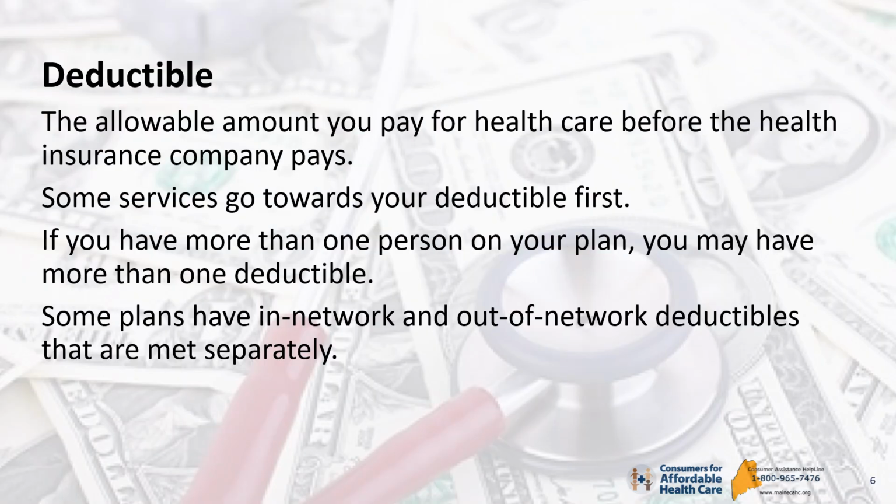Deductible. This is the amount you pay for health care before the health insurance company pays. Some services go towards your deductible first. Depending on your plan, you may have multiple deductibles. Deductibles are either per person or individual and family. Also, you may have separate in-network and out-of-network deductibles.